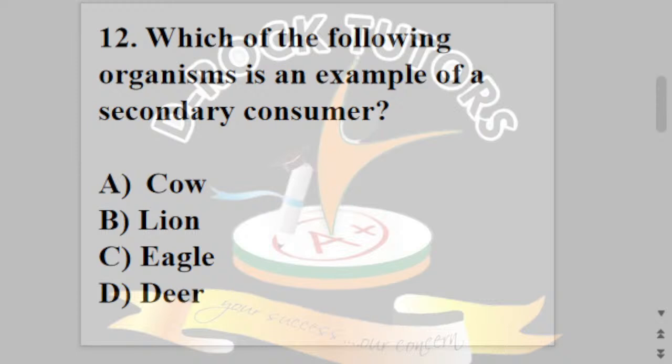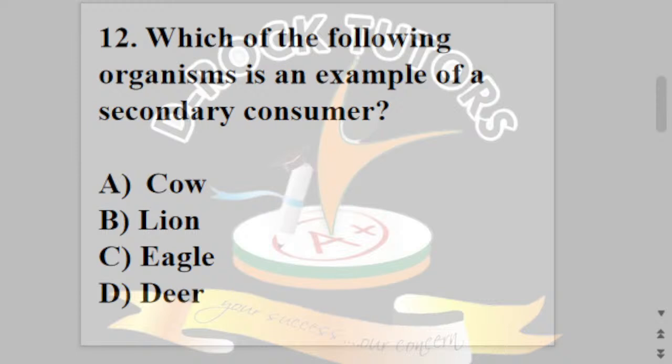Consumers are always herbivores. You know what herbivores are? Organisms that feed on plants. So a herbivorous animal is always a primary consumer. All right. Whereas all these carnivores are always secondary consumers because they can feed on those primary consumers.